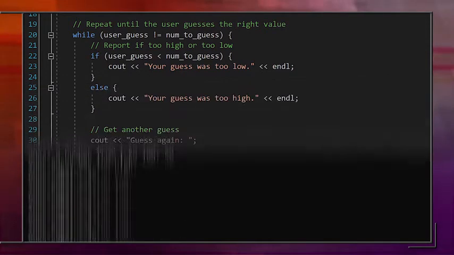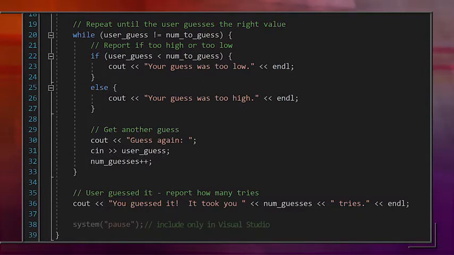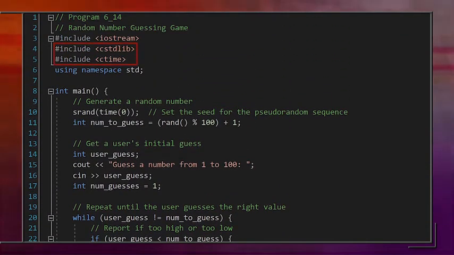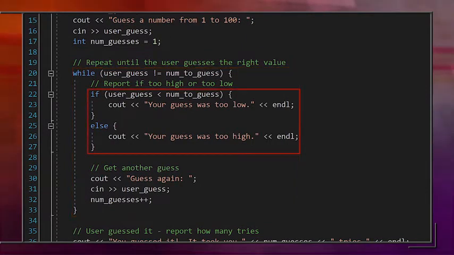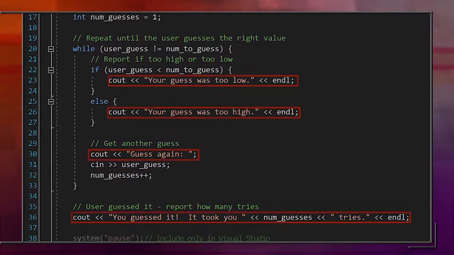Now, let me encourage you to go back over that program and review it twice. First, do it with everything visible. See if you're able to follow each of the statements used and the commands that we used along the way. Importing the new libraries we need, cstdlib and ctime, the srand function, the time function, and the rand function, the while loop, the if conditional, the input, and the output.